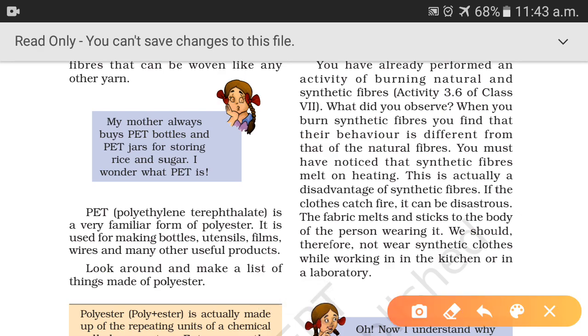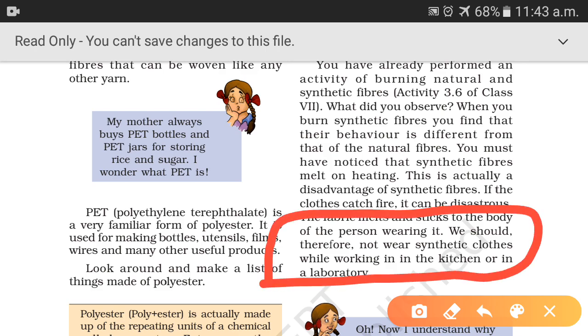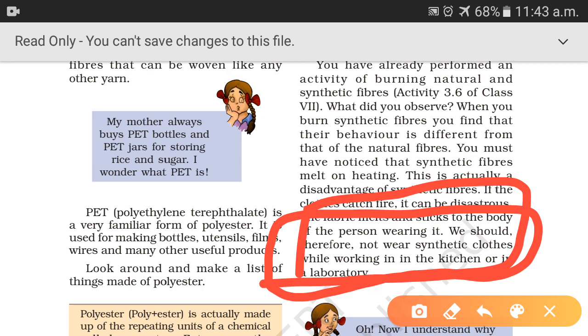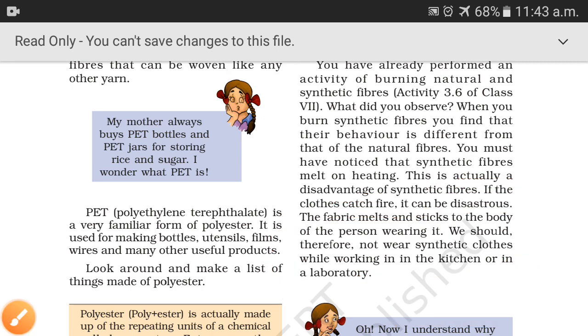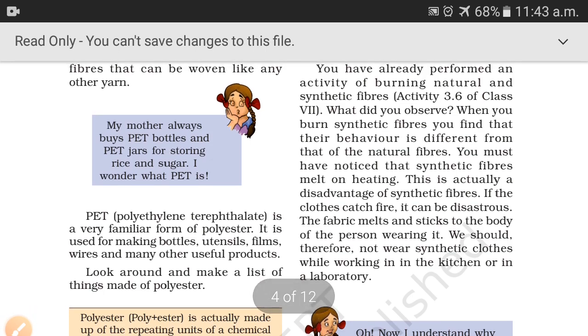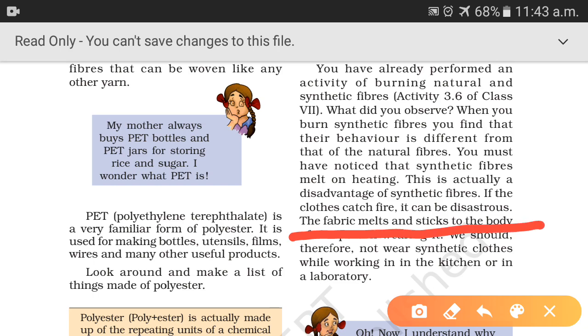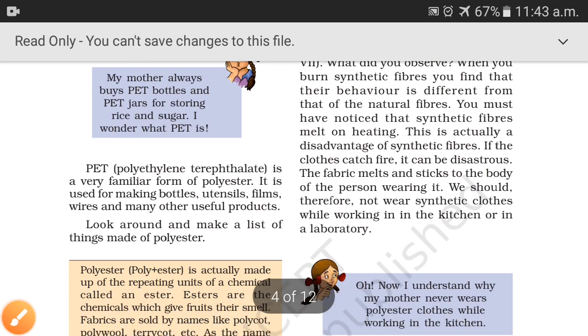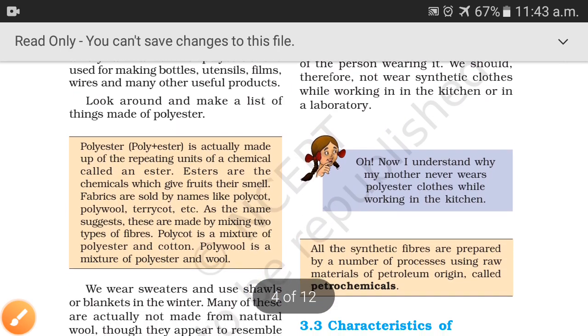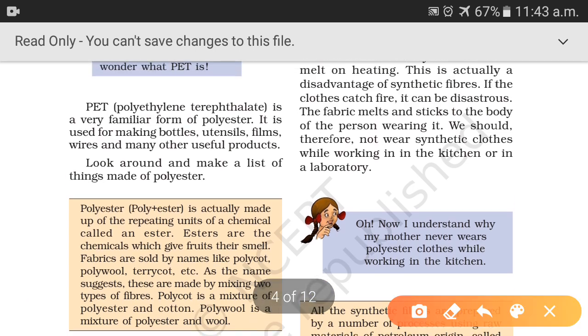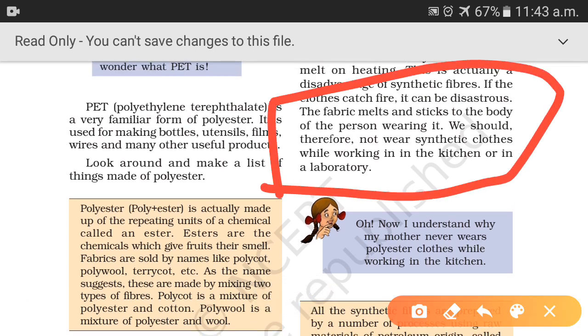That's why it is advised not to wear synthetic clothes while working in the kitchen or in laboratories, because when these synthetic fibers get burned they melt and stick to the body of the person. That's why it is advised not to wear synthetic clothes while working in the kitchen or laboratories, right?